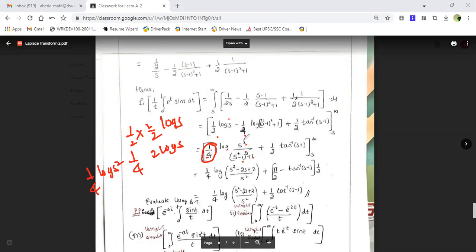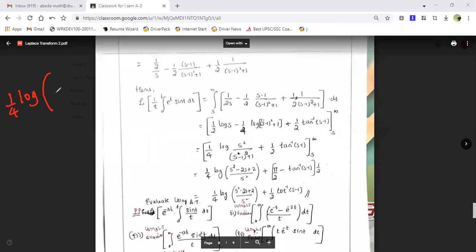So this is of the form log of a by b plus 1 by 2 tan inverse (s minus 1). So this one is nothing but, you can see, here this is 1 by 4 log of s square upon, if I again elaborate this, it will be s square minus 2s plus 2. Okay. So then if you take s square out here, this is 1 minus 2 divided by s, it is 2s, then plus 2, so again 2 by s square.